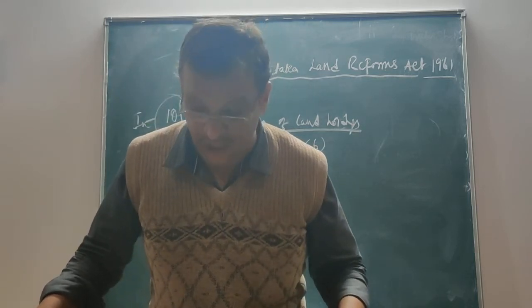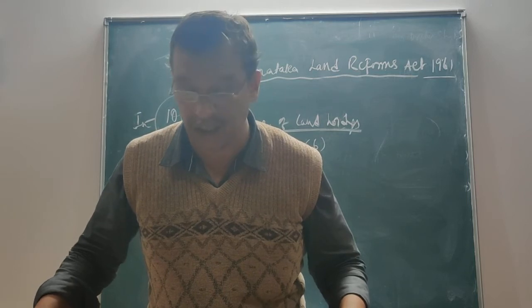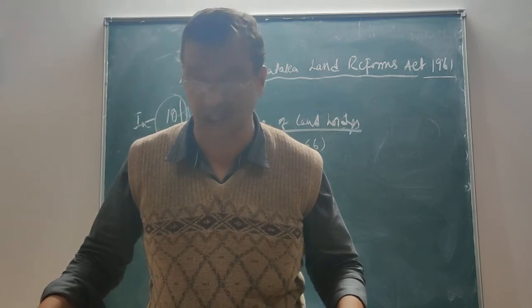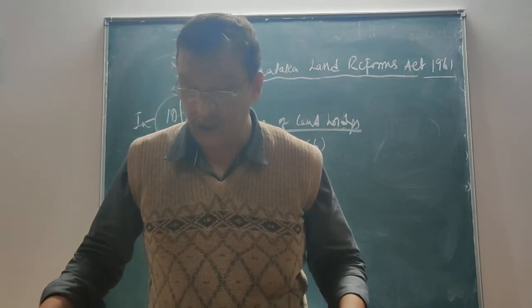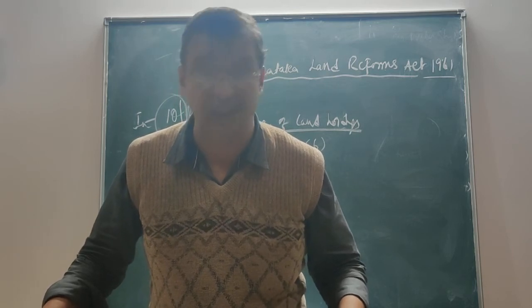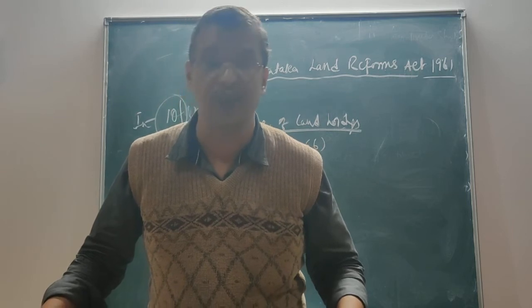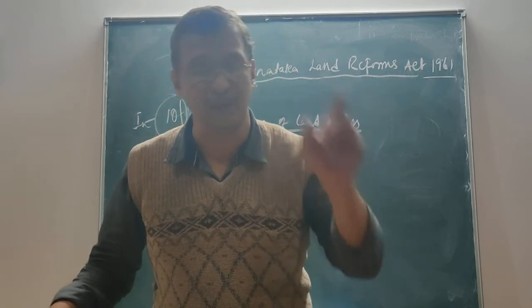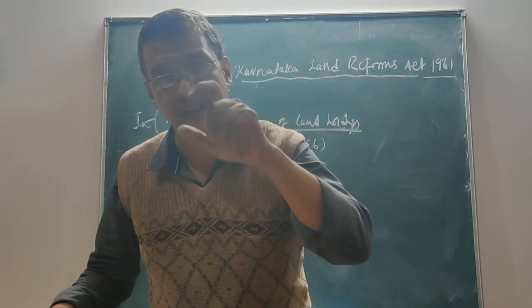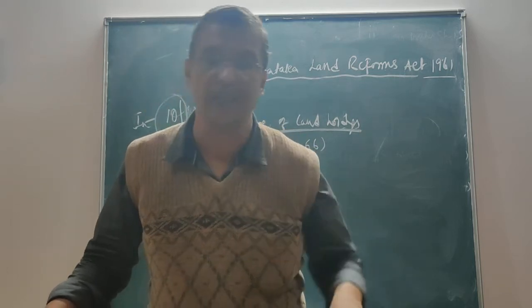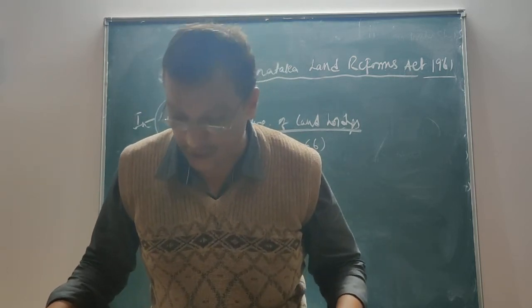By virtue of the amendment that is brought to section 63 under 2A, the ceiling area of a tenant, that is under section 5 class 2B, should not exceed more than 40 units.